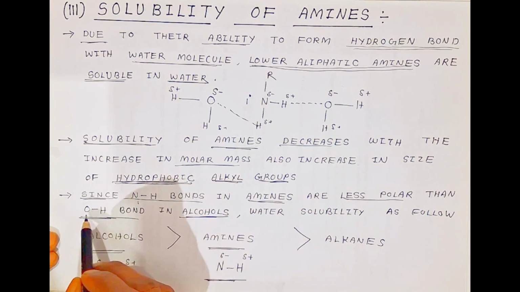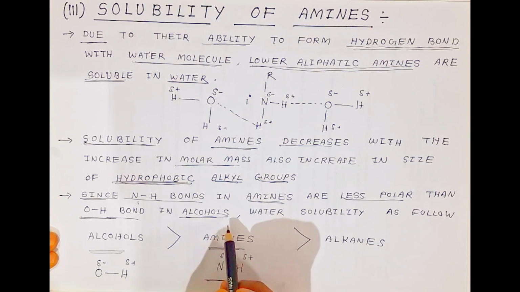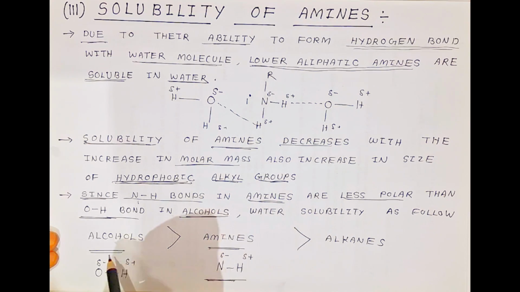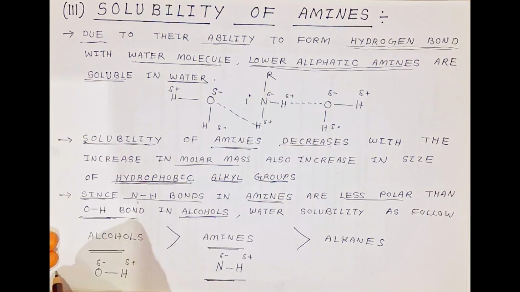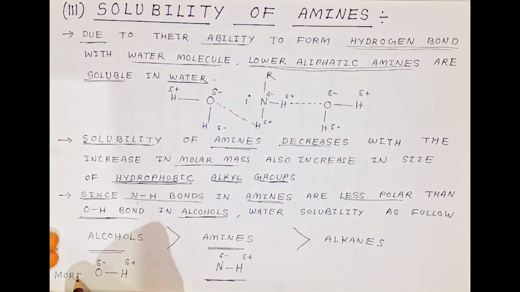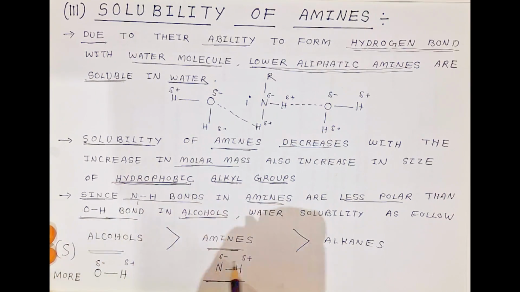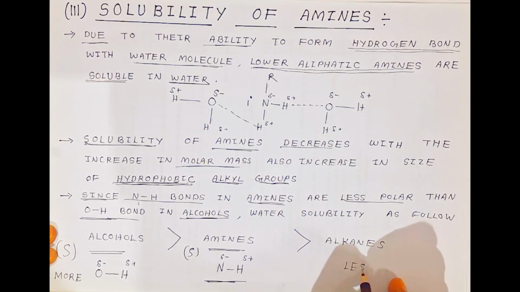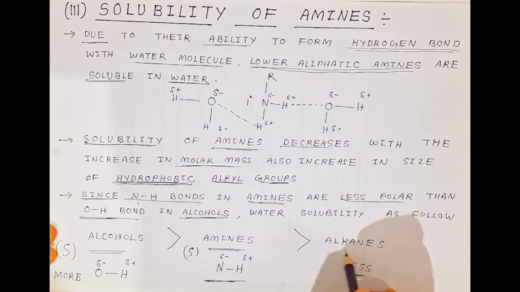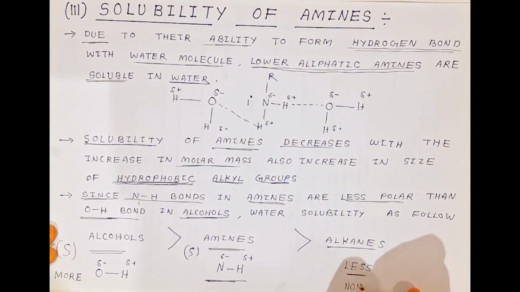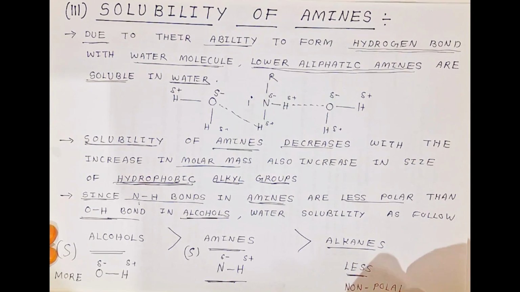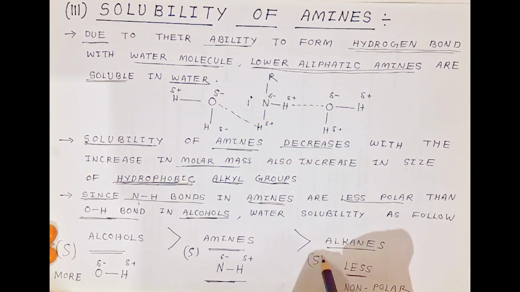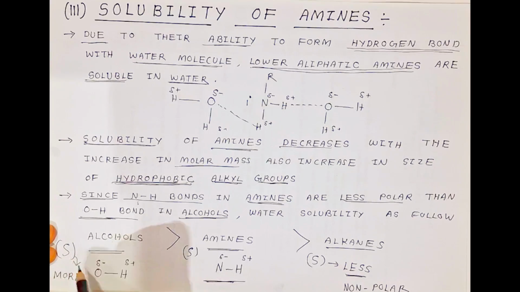Then with the oxygen hydrogen bond in alcohols, the solubility of alcohol will be more. Here the solubility will be more as compared to the solubility of amines. And here it is less. These alkanes, students, are non-polar molecules. They are all non-polar, so when you talk about solubility, it will be less. Here solubility will be more.